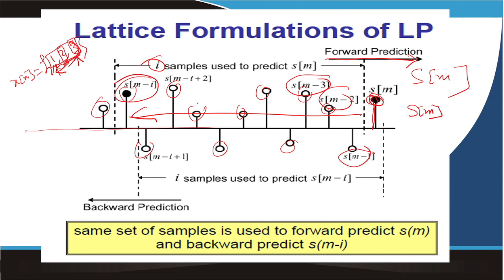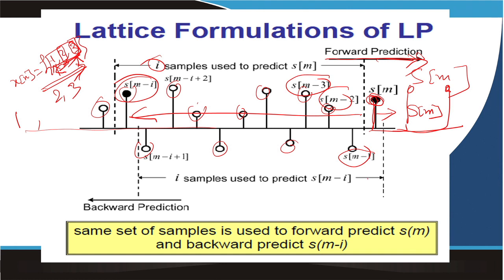So prediction can go this way, from 1, 2, 3, which is called forward prediction; I can predict the next sample, and the next sample. I can also predict backward: I can predict 1 from 2 and 3, because xn is known. Once xn is known, I can predict both ways.